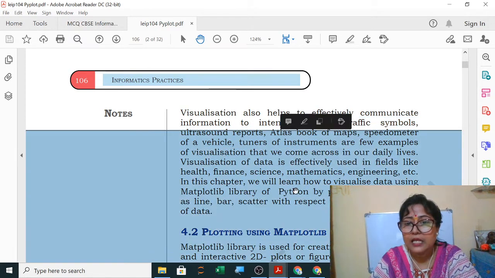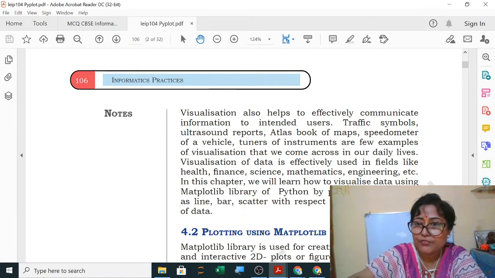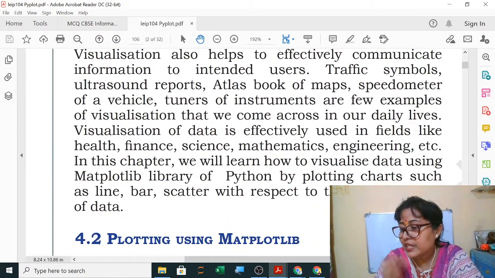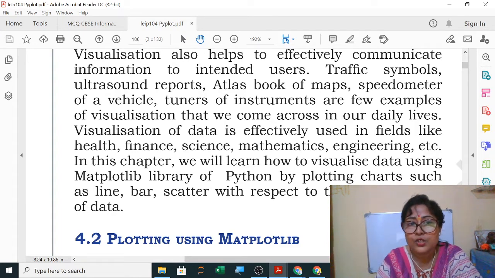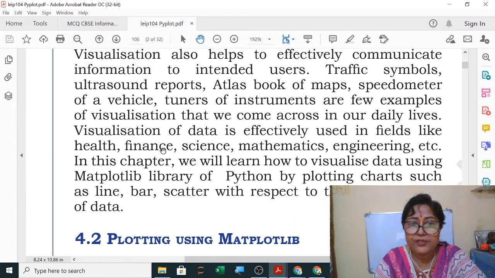Visualization of data is effectively used in fields like health, finance, science, mathematics, engineering, etc. In every field you are using this visualization. When you are seeing a cricket match, you might have seen the bowler performance, the batsman performance or the team performance shown using a graph. So everywhere it is used. These are your common examples. In every field we are using it.